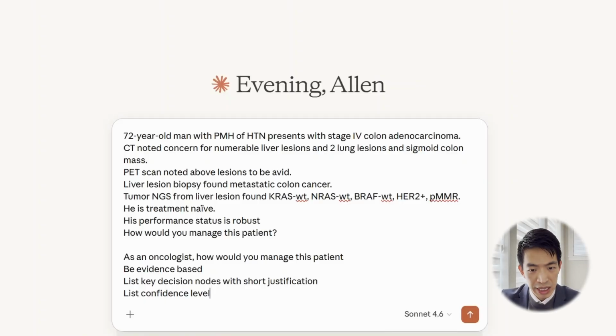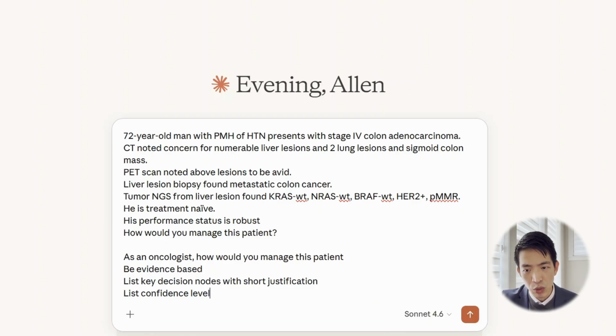Alright, so here is the case that we submitted to the AI. We presented it in such a way that we would typically present on the tumor board, with the basic information outlined here in the prompt. Essentially, this is de novo stage 4 colon cancer arising from the sigmoid. And what makes this case interesting is that the disease is HER2 positive, which we know encompasses about 3 to 5% of all colon cancer cases.